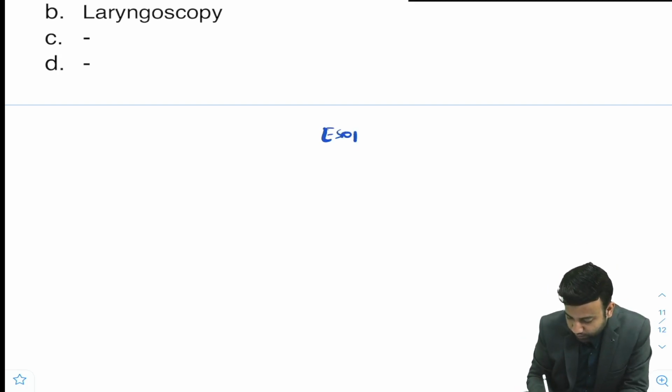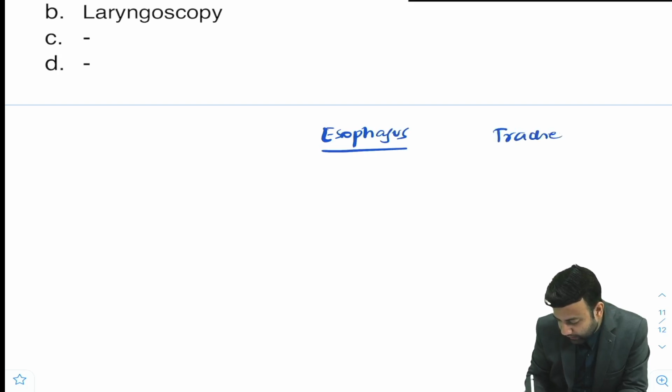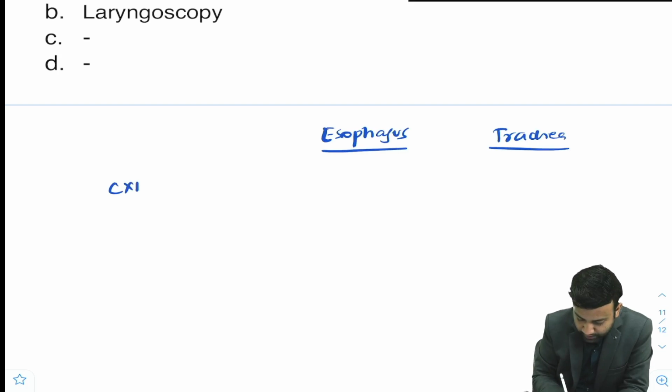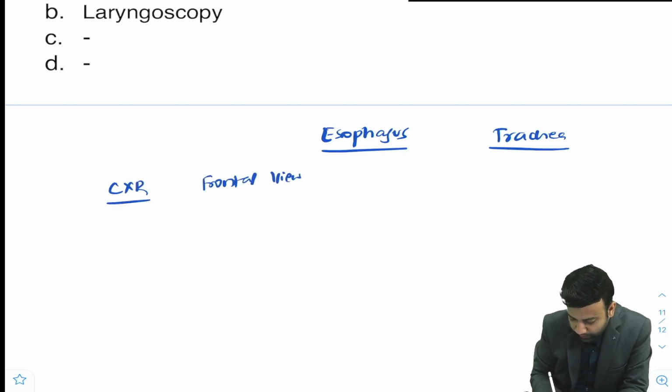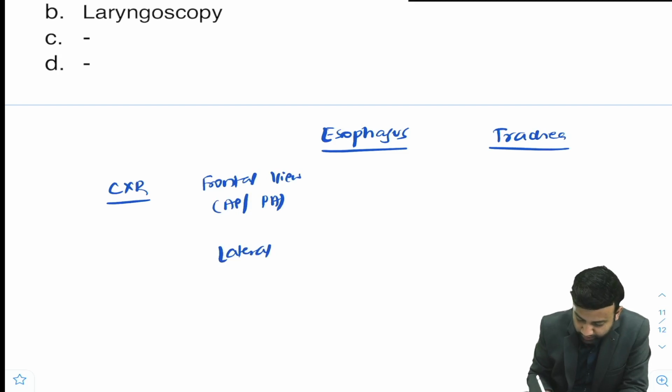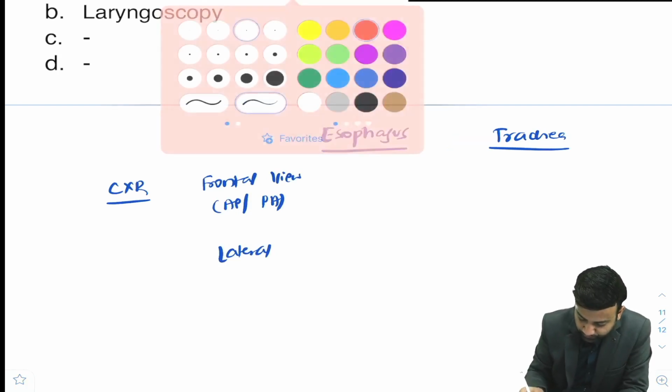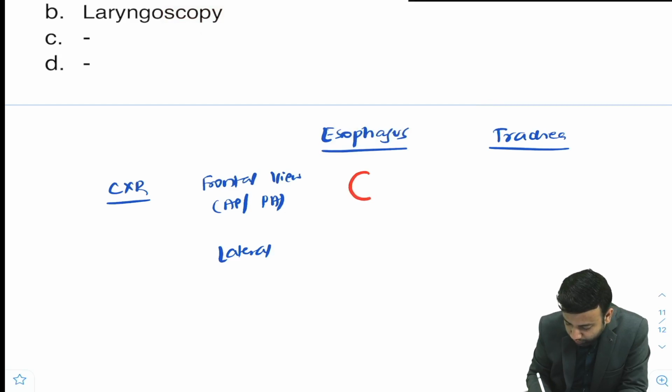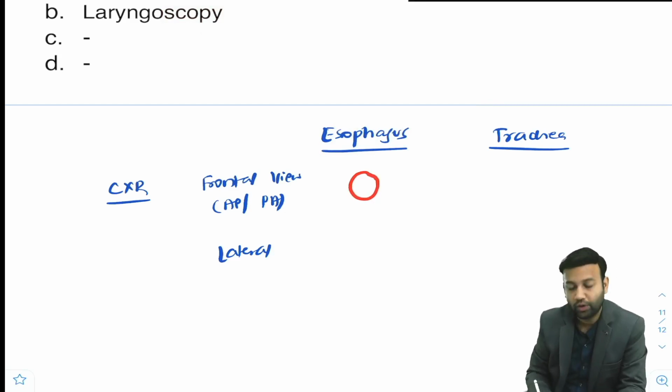Esophagus, trachea, chest X-ray, frontal view like AP or PA view, and a lateral view. So in the esophagus on a chest X-ray frontal view, the foreign body or a coin will look round.